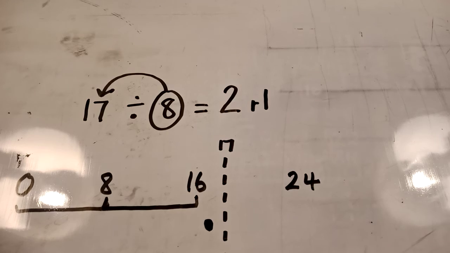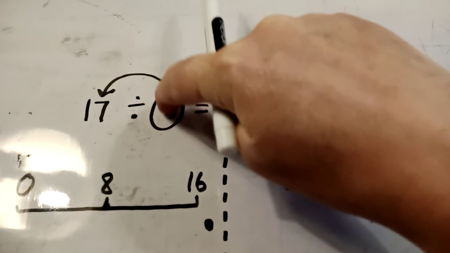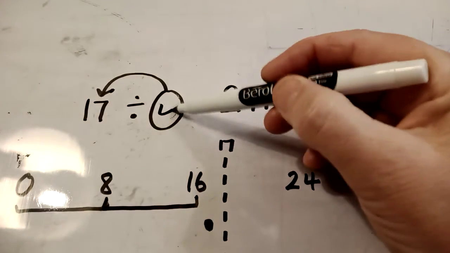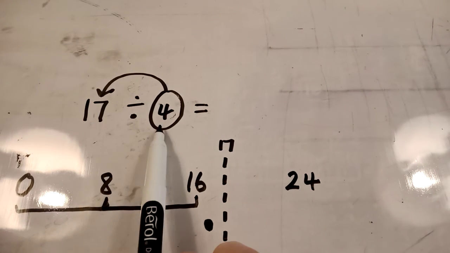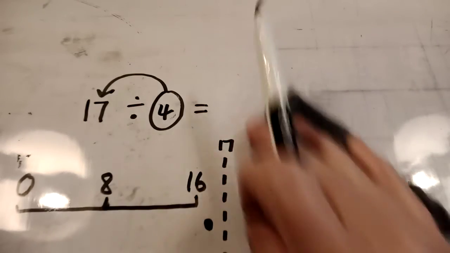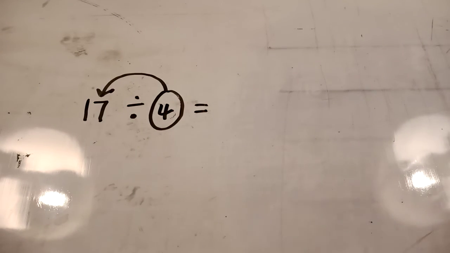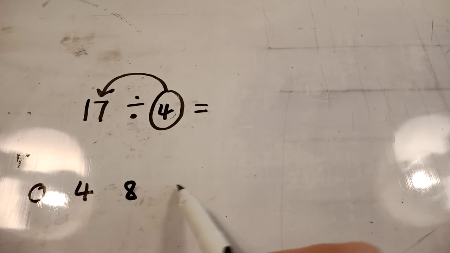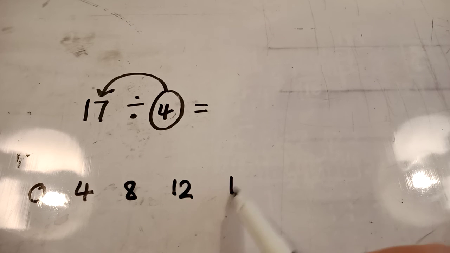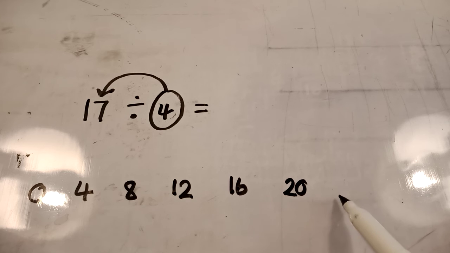Okay. But what happens if I said it was not 17 divided by 8, but 17 divided by 4 this time? So let's not skip count in 8s. We need to skip count in 4s. Here we go. So let's go 0, 4, 8, 12, 16. Do we need to go further? Yes, we do, because it's 17. 16, 20. Do we need to go further? No, we don't, because we're only going up to 17.